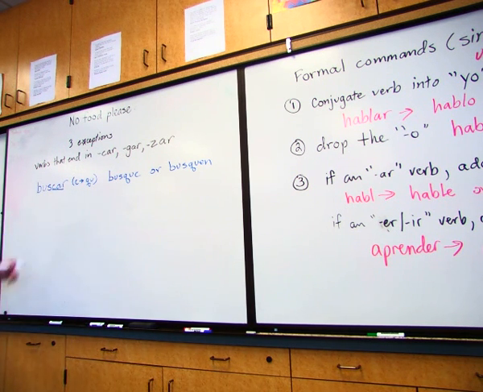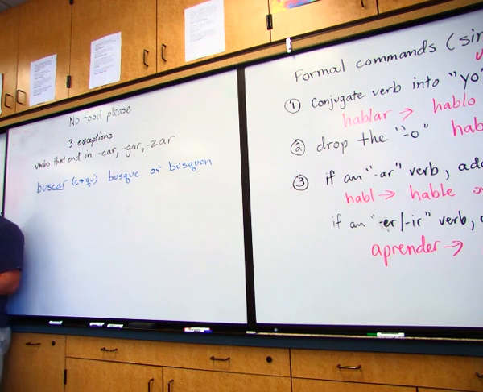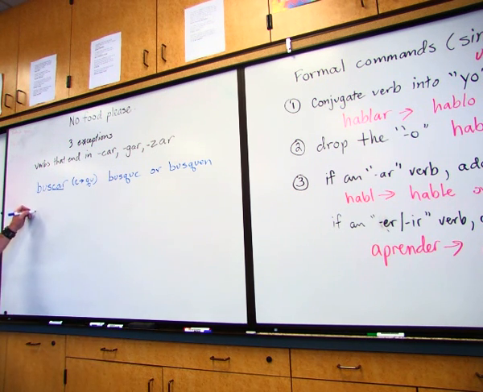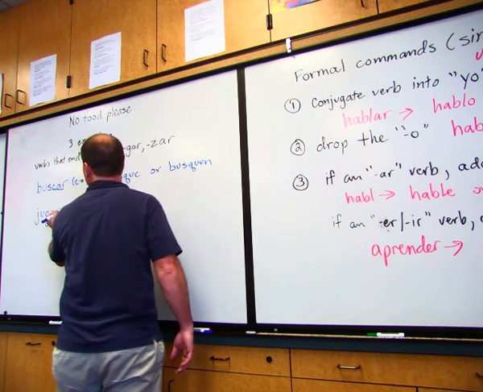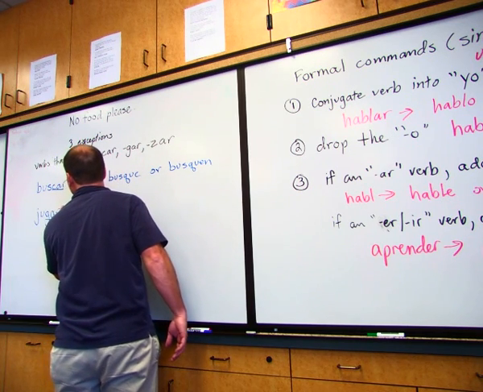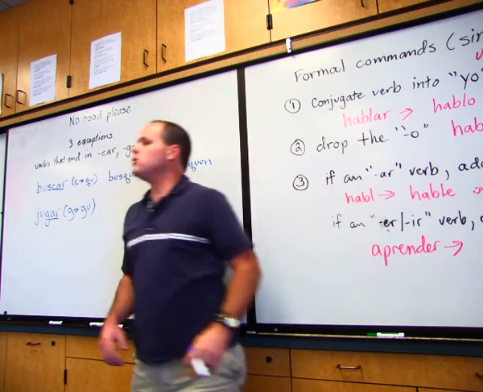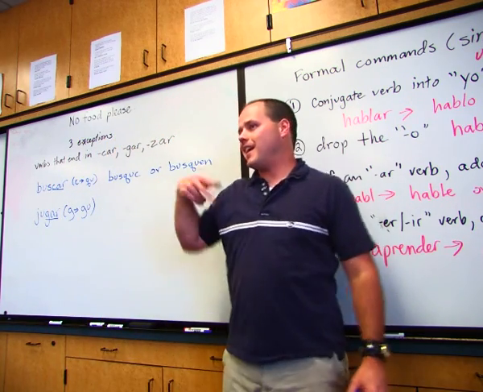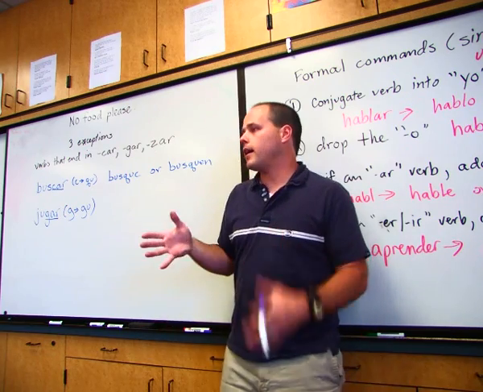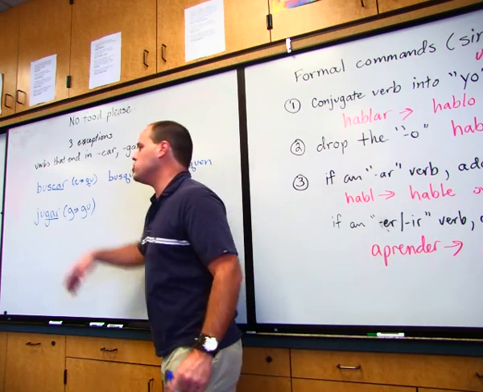Now if it's a GAR verb, anybody know any GAR verbs? Jugar. That was the one I was going to write. Jugar. What does it mean? To play. Now this one, it's not as extreme of a change. The G will actually just become GU. And again, if it doesn't have the GU there, the G will actually take an H sound, and they need to have that hard G sound, so they have GU.